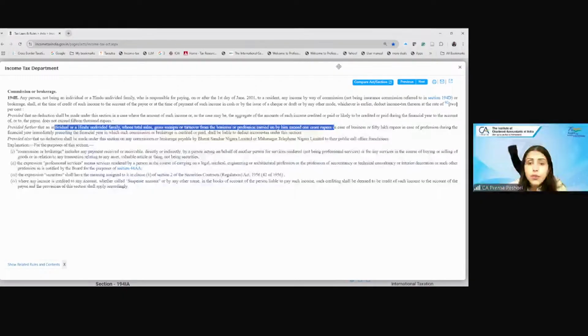In that case, we had discussed that there is a commission which is being paid by Doordarshan to the advertisement companies, and these companies were operating specifically for the purpose of earning business for Doordarshan, right? So in that particular case, we noted that yes, there will be TDS under 194H because here there is an agency contract existing between Doordarshan and the advertising agency.